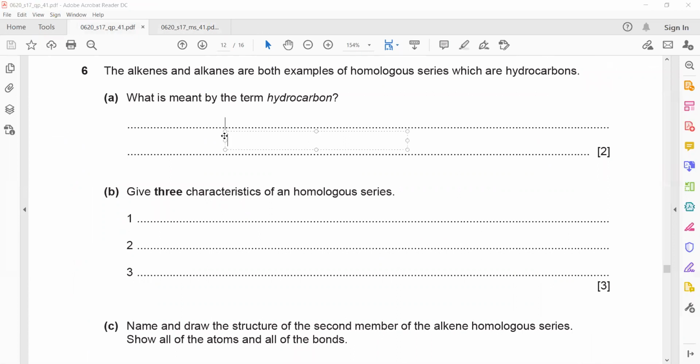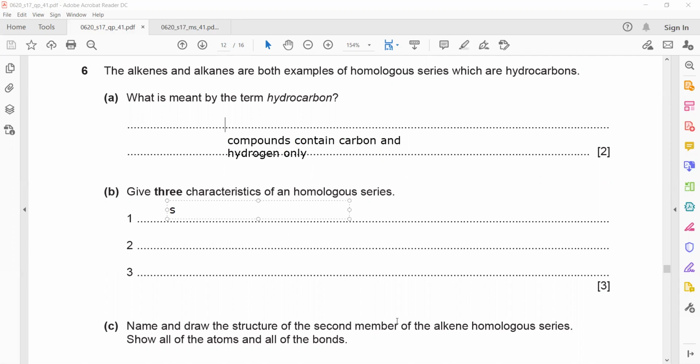The next, give 3 characteristics of homologous series. So what are the characteristics of homologous series we discussed? They should have a general formula, similar chemical properties, that's true. Same method of preparation, that's right. Each member differs by CH2. It should have a general formula.